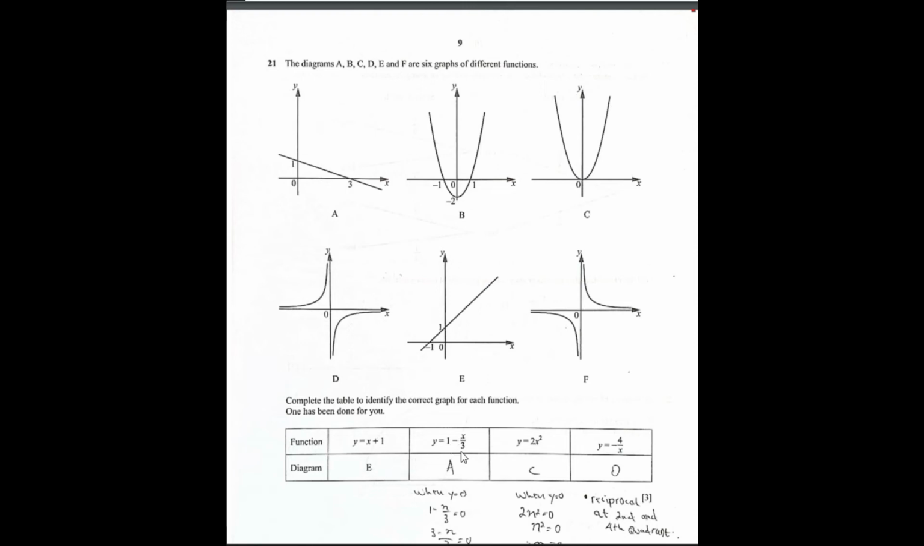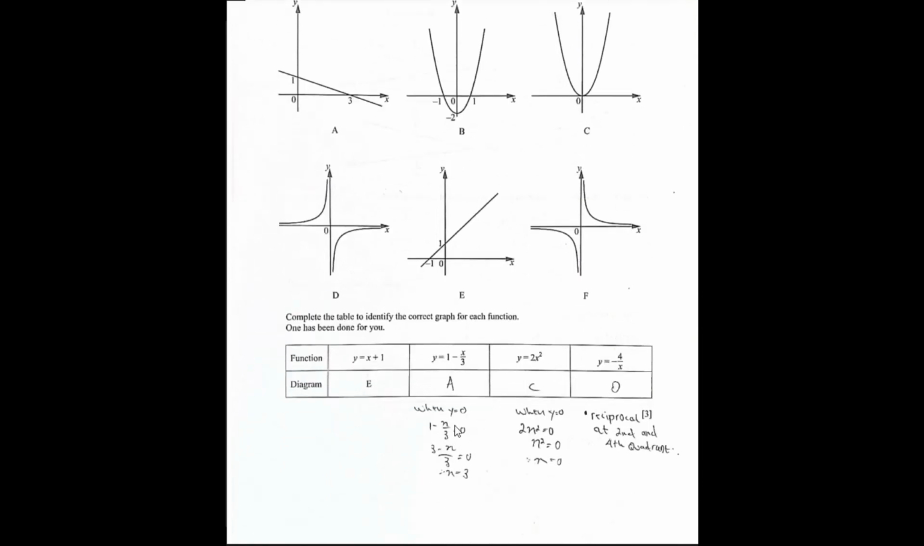The second one, y is equal to 1 minus x over 3. What I did was I set my y as 0. So when I set y to 0, I took the equation 1 minus x over 3 is equal to 0, so I will get my x as 3. So when my y is equal to 0, my x must be 3. I only see that in diagram A, when my y is 0, my x is 3. So my final answer is A.